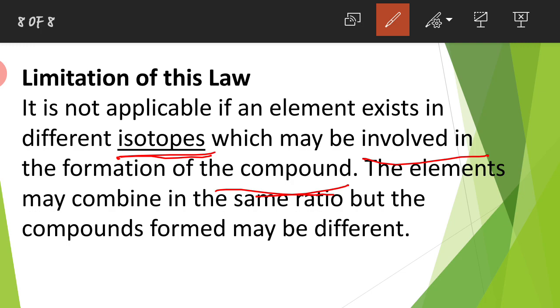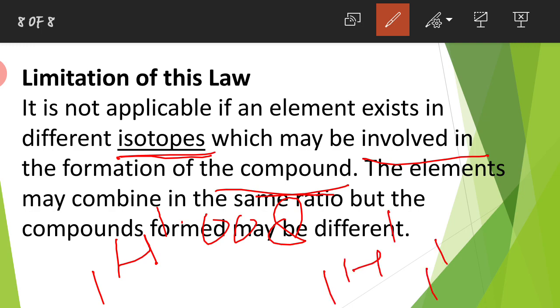For example, hydrogen has atomic number 1 and mass number 1.008, but for mass number we always write 1 here: 1H1, 1H2 and 1H3.